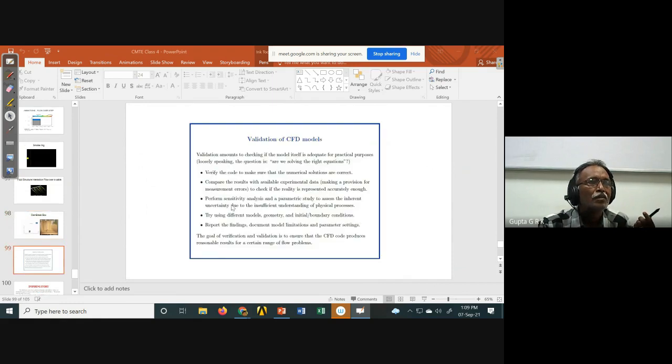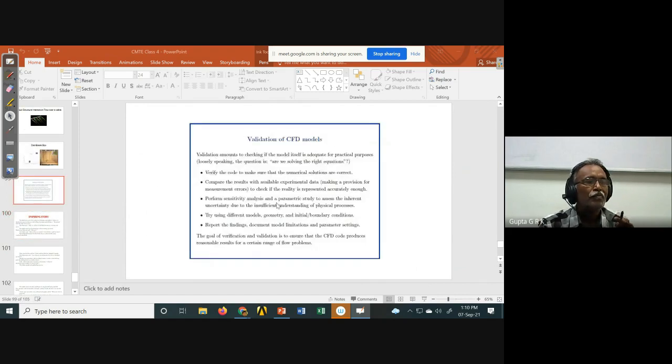Like this. And then I talked about the validation. You have to do the validation and verify the code to make sure that the numerical solutions are correct, and compare the results with available experimental and analytical results, and perform sensitivity analysis and parametric study by varying a parameter, how the things change. And so try using different models, geometry, and initial and boundary conditions. So, and then report the findings. Okay. So this is the way we do. Okay, I think I will stop here. This is the complete overview of CFD. Any questions?